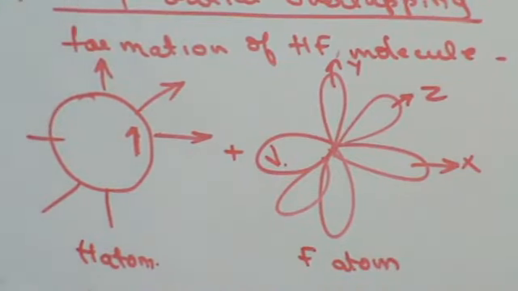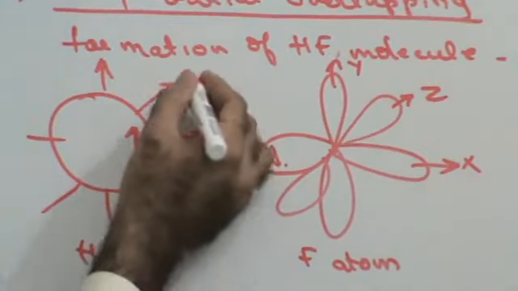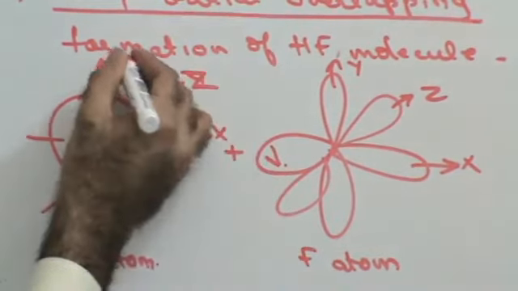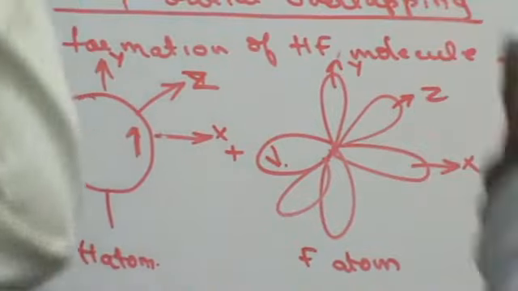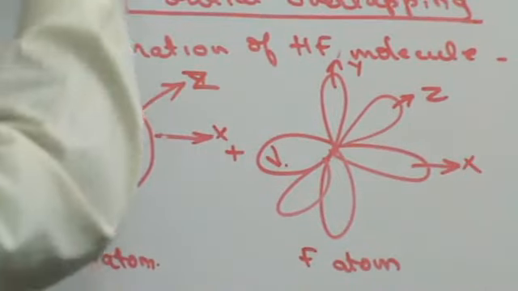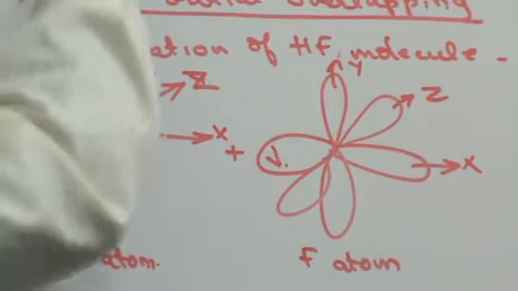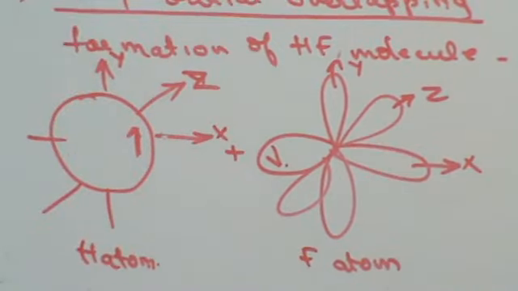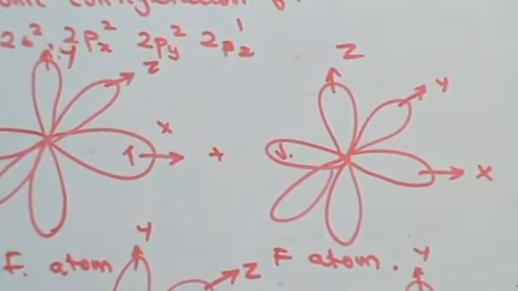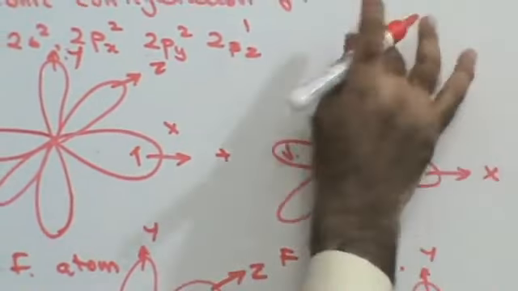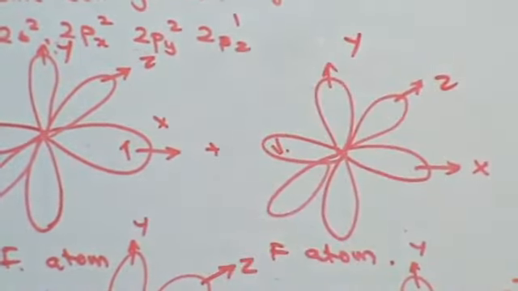In the hydrogen atom, that also is X, Y, Z. I've already written it in fluorine: X, Z, Y.